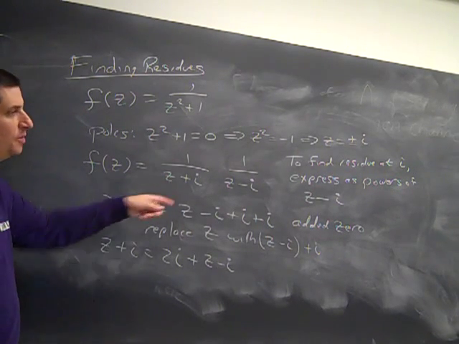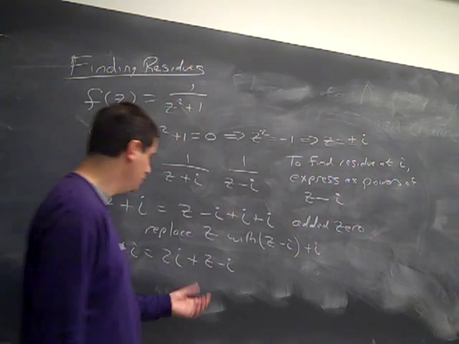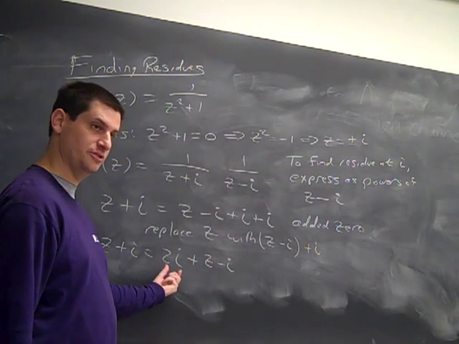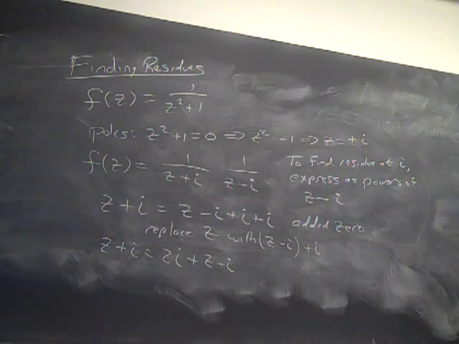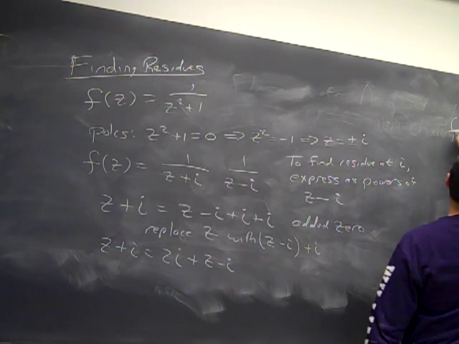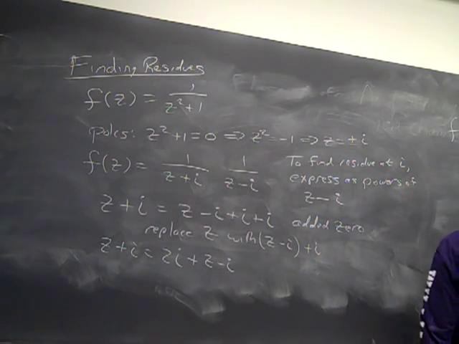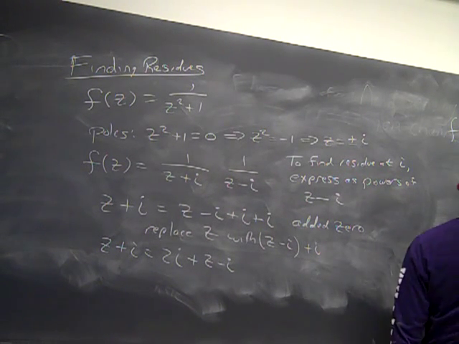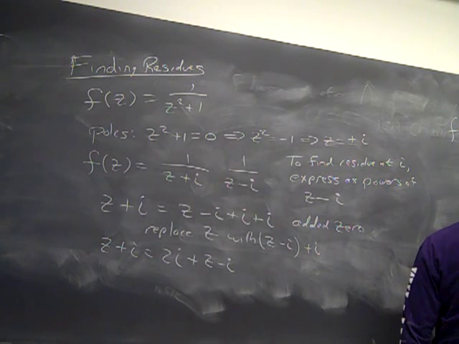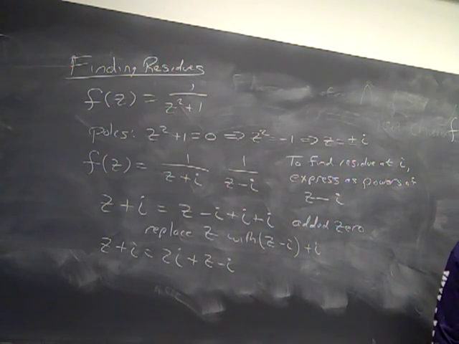Unfortunately for us, it's in the denominator. If it was in the numerator, we'd be done. You know, this would be my constant term. So what I want to do is go through in more depth than we need how to figure out what the residue is here, because if I had given you a more involved problem, we'd have to do those steps. So now we have f of z is 1 over z plus i, 1 over z minus i. So we have 1 over z minus i, and now we have 1 over 2i plus z minus i.